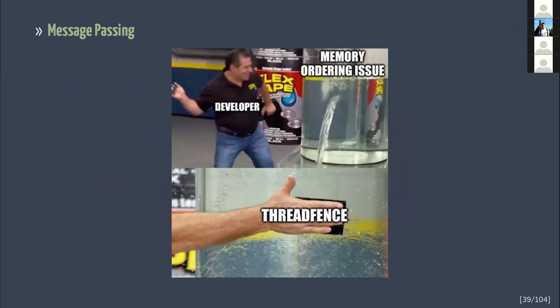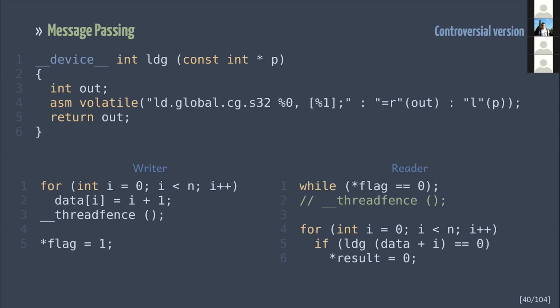Okay, does it mean that your only option is to use the thread fence with every possible memory ordering issue? Fortunately, there are other options. For example, we can force readers to bypass L1. With inline assembly on the top of the slide, it's possible to load directly from a coherent L2 cache. As you can see, the writer's code isn't changed. I've removed the fence and replaced direct loads with loads that bypass the L1 cache.